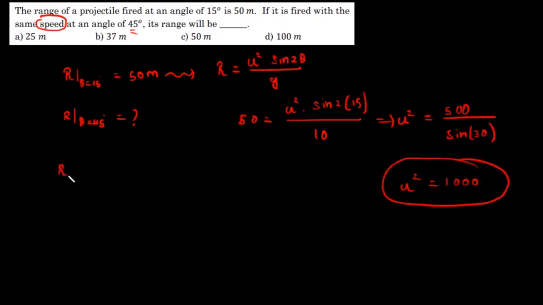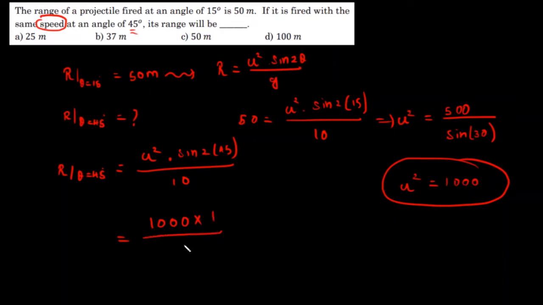Now coming to this case, range when theta is 45 degrees. Simply, they said that the initial velocity, same speed, right? So u square is not going to vary, into sine of the angle, which is given as 45, sine 2 times 45 by g, which is 10. u square we already know is 1000, sine 2 times 45 is sine 90, sine 90 is 1, by 10. So if I cancel this, it becomes 100 meters. So the correct answer for this question is option D, which is 100 meters.